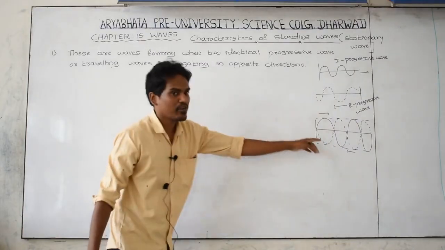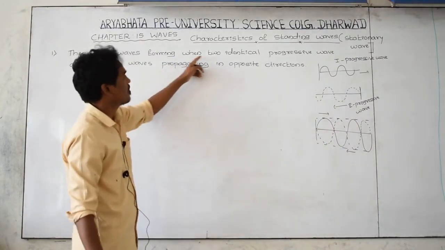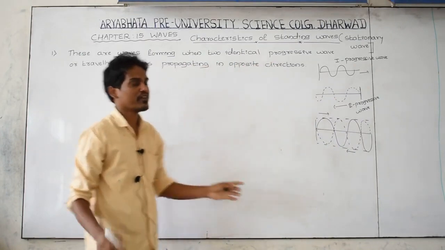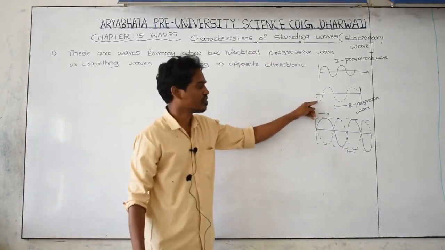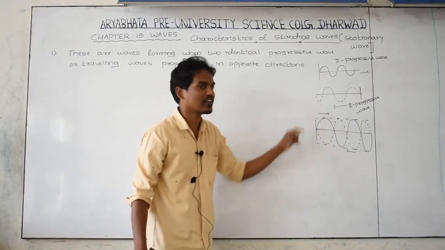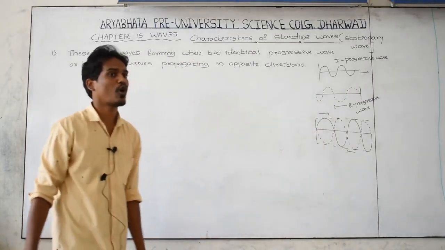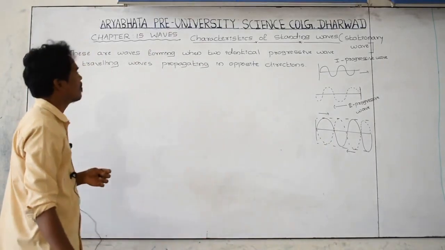When two identical progressive waves moving in opposite directions combine, they produce a pattern like this, which we call a stationary wave.